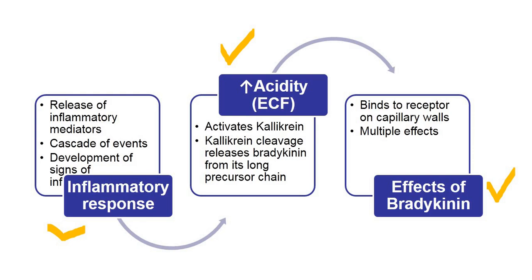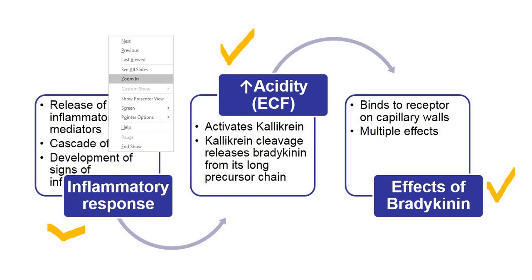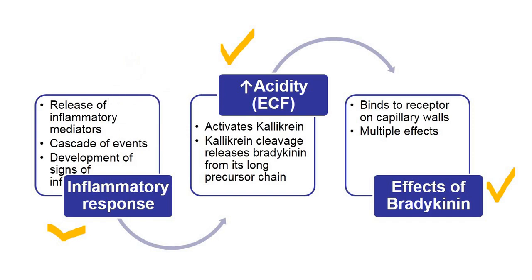First step, inflammatory response. What happens in inflammatory response? In inflammatory response, we have release of inflammatory mediators. This is a cascade of events. All these cascade of events, as we discussed a few minutes before, will lead to development of signs of inflammation. So, first step is inflammation.